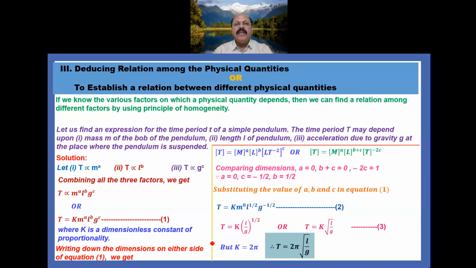It means if we know the various factors on which a physical quantity depends, then we can find a relation among different factors by using the principle of homogeneity. We just make them directly proportional to that physical quantity along with their dimensions.